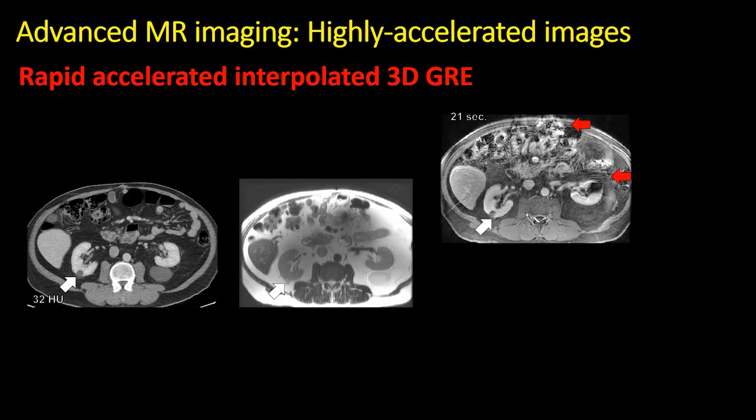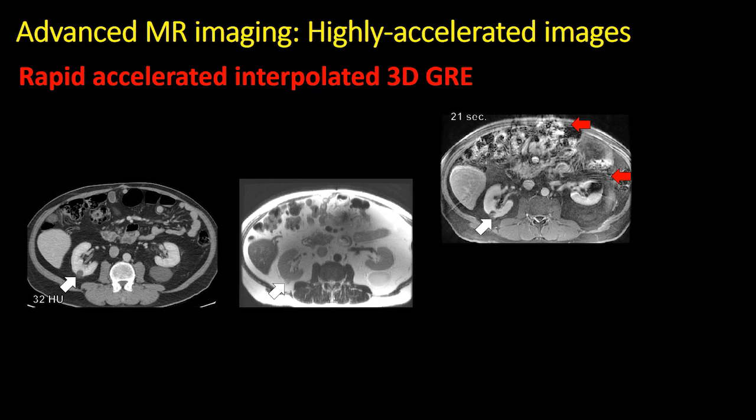Here is an example of an older patient who had an indeterminate lesion in the right kidney at single-phase enhanced CT, measuring 32 Hounsfield units. An MRI was performed, which was significantly degraded by motion artifact. We can see that on the axial T2 weighted image and on the post-contrast image, the lesion is blurred by breathing.